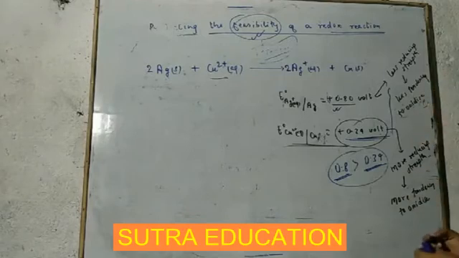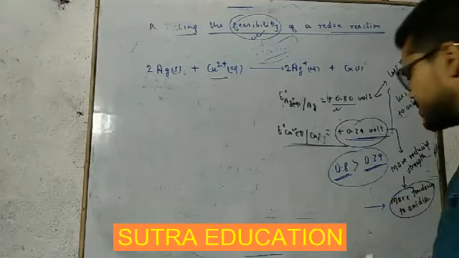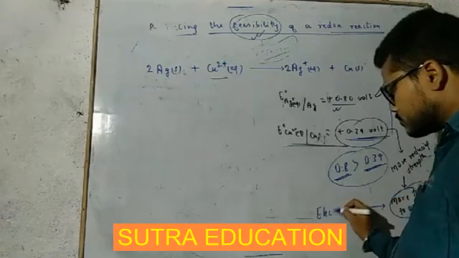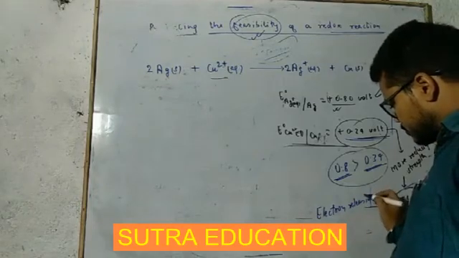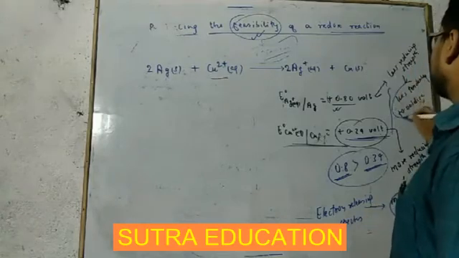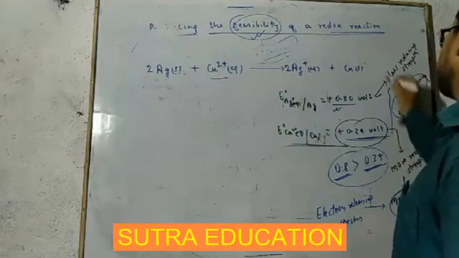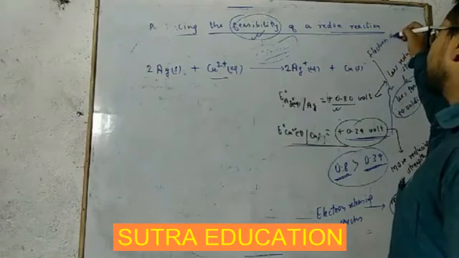It means what? If it has more tendency to oxidize, it will be the electron releasing species. And since it has less tendency to oxidize, it will be the electron accepting species.